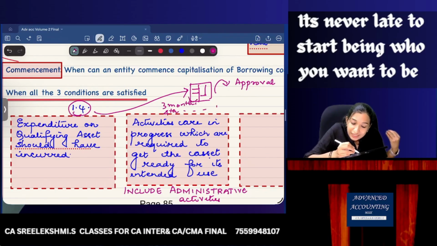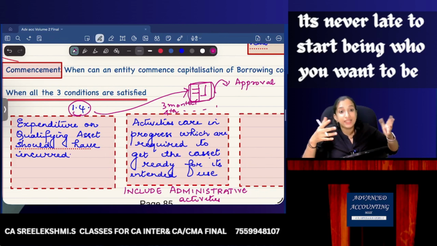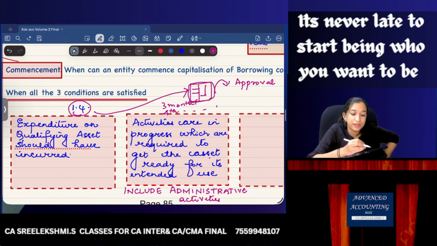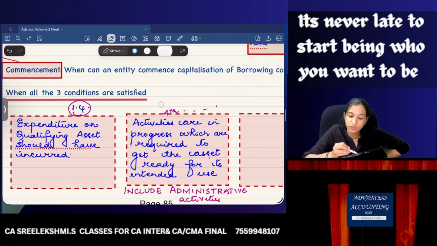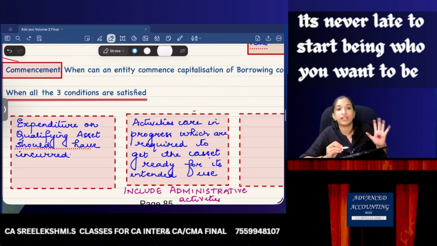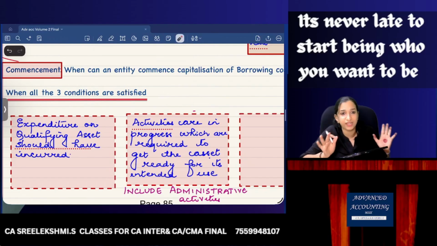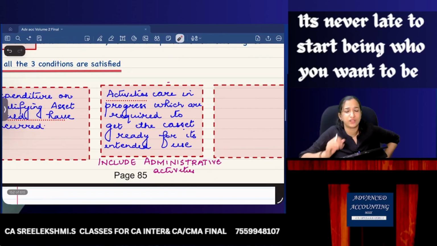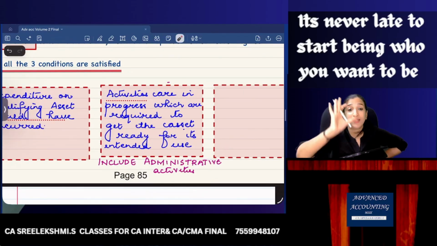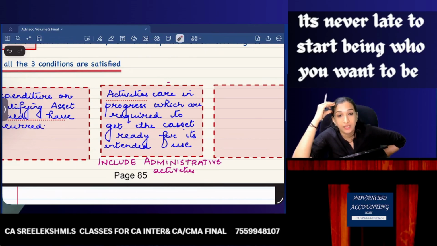But that is also considered an activity. Administrative activities are also considered activities, not just construction. If all administrative activities are in progress, it's fine. You can start capitalization. The asset is in the process of being constructed, it is fine. Without getting approval from the local government, can you start construction? No. So that includes activities.